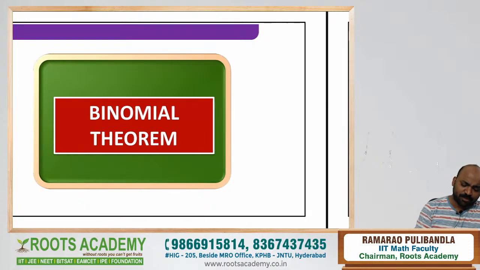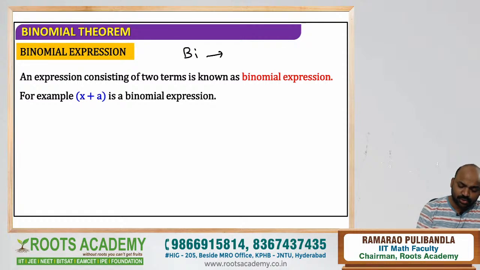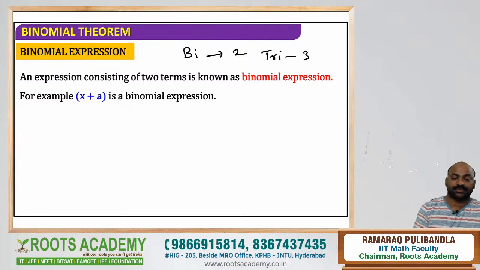What is the meaning of binomial? Binomial is an expansion or expression which is... Bi means two. Try to understand. Bi means two terms. Tri means three. Right, students?